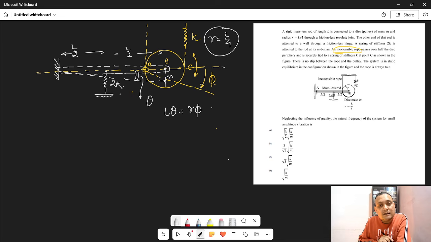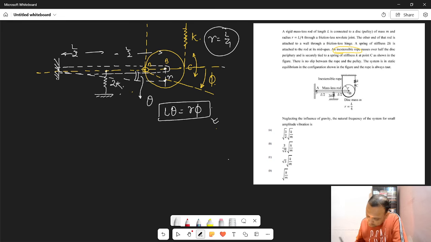R phi is the movement done by point B with respect to point A when the disk moves by angle phi. This relation is very important. इस relation को आपको दिमाग में रखना है.